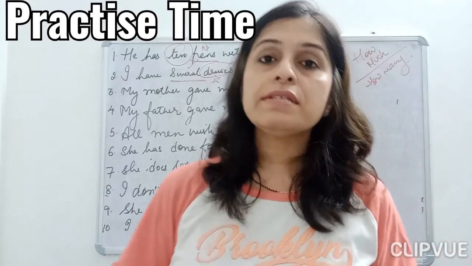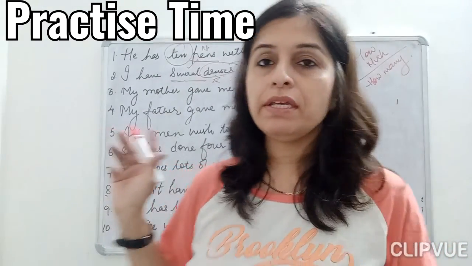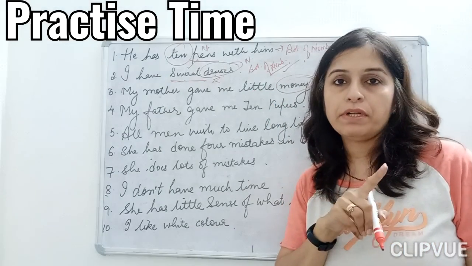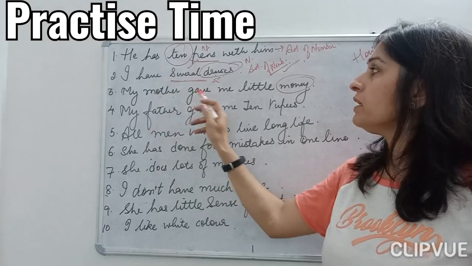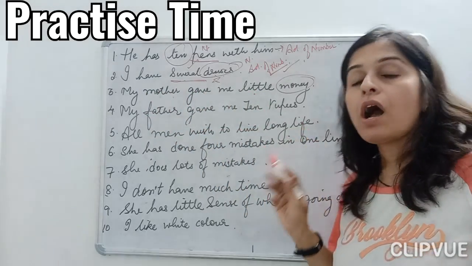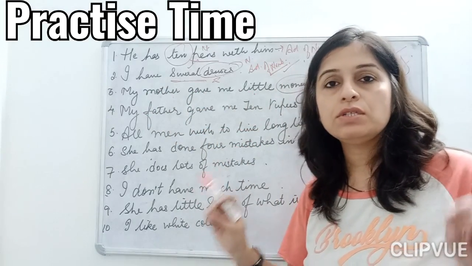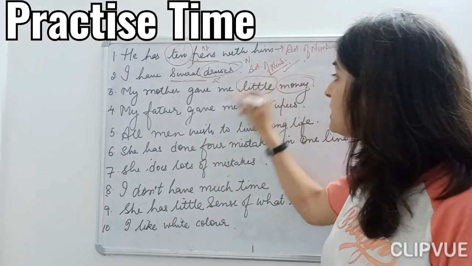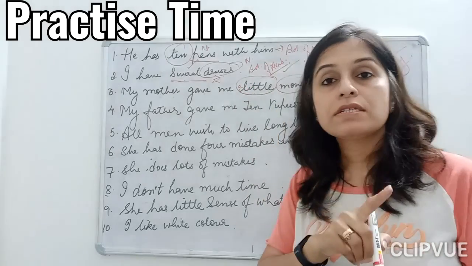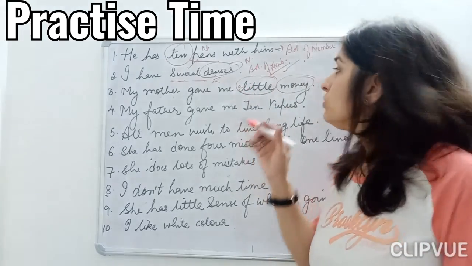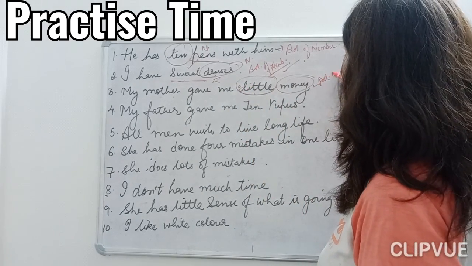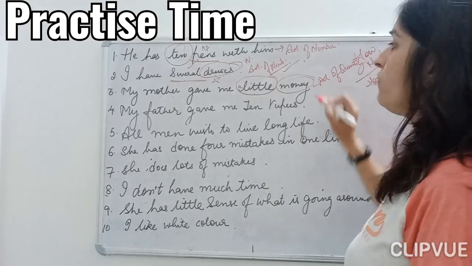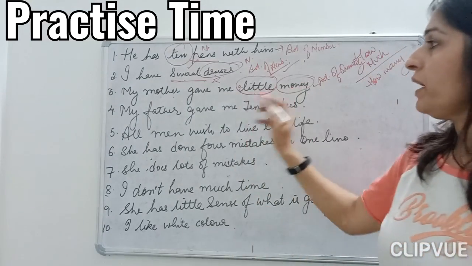Okay, now money is an uncountable thing, children, and rupees is the countable thing. Fine. My mother gave me little money. How much money did your mother give you? My mother gave me little money. Fine. So this becomes my adjective of quantity, children.